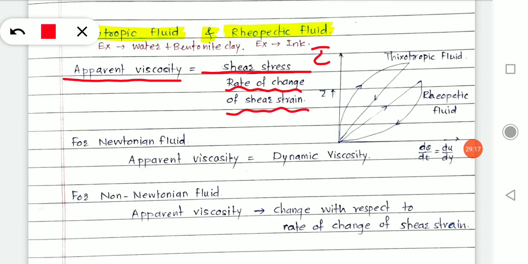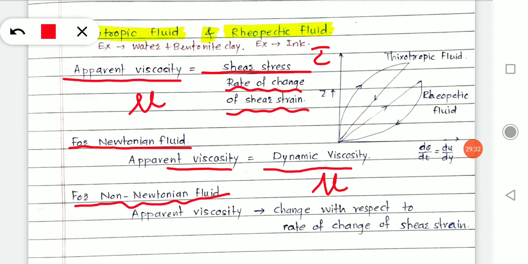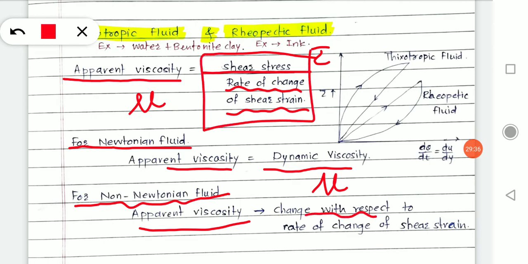It looks like the viscosity formula only, but if we follow the Newtonian fluid, apparent viscosity will be exactly equal to dynamic viscosity. But if we go for non-Newtonian fluid, this apparent viscosity or this ratio will change with respect to change of shear strain rate.